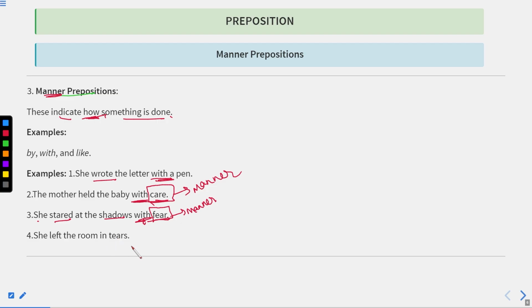Now let us move to the next one. She left the room in tears. So how did she leave the room? In tears. This is the manner in which she left the room. And this in is a preposition which is indicating this manner. I hope you have understood the meaning of manner prepositions. Now let us move to the next one.